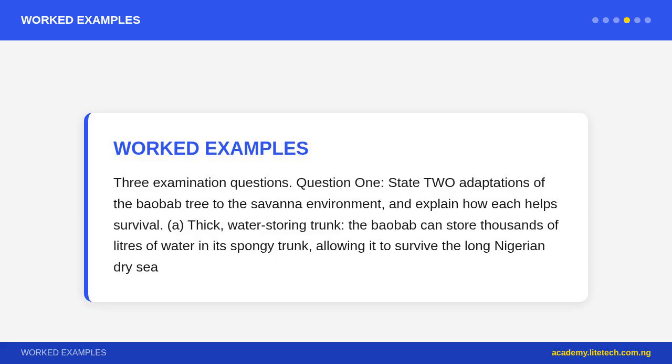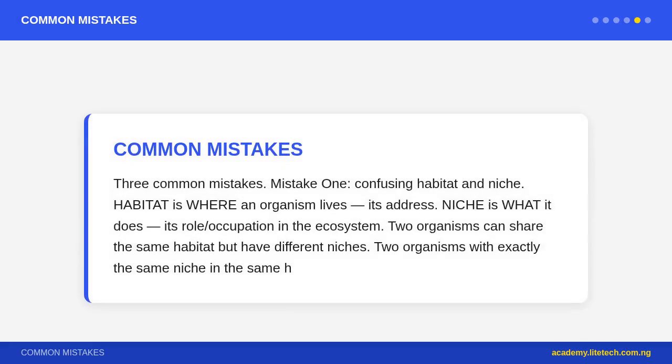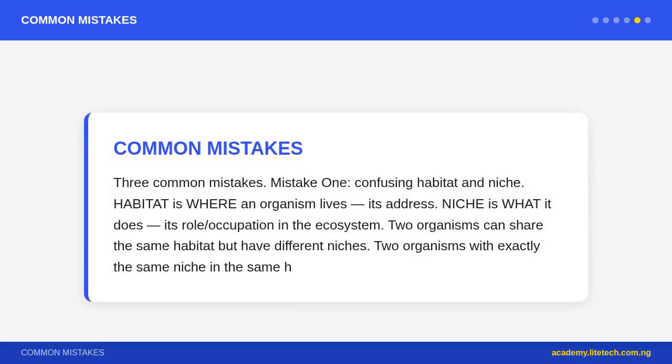Question 2. What is the difference between a population and a community? Give a Nigerian example of each. Population: all organisms of one species in an area. Example, all the tilapia fish in Lake Chad. Community: all organisms of all species in an area. Example, all the plants, animals, fungi, and bacteria living in the Yankari Game Reserve.